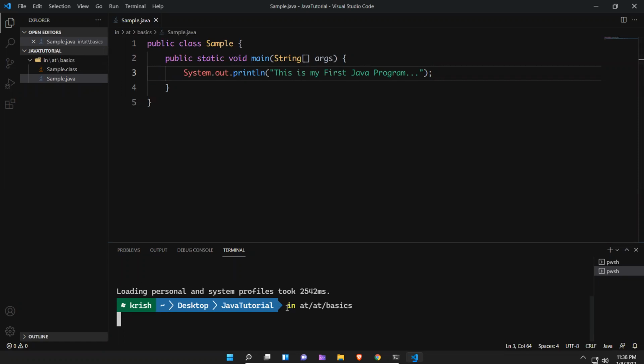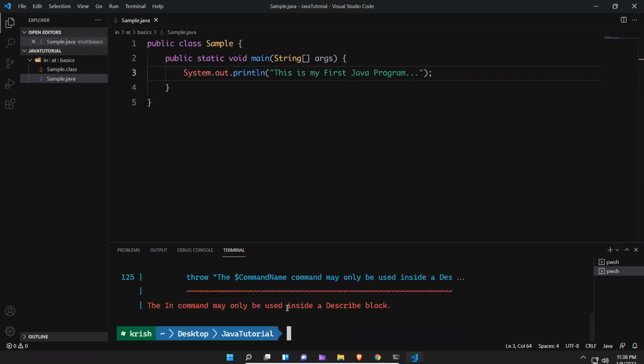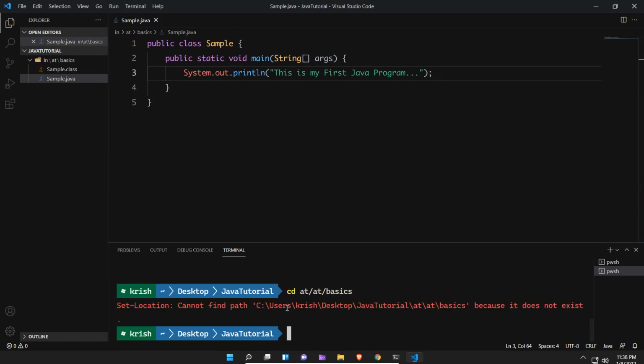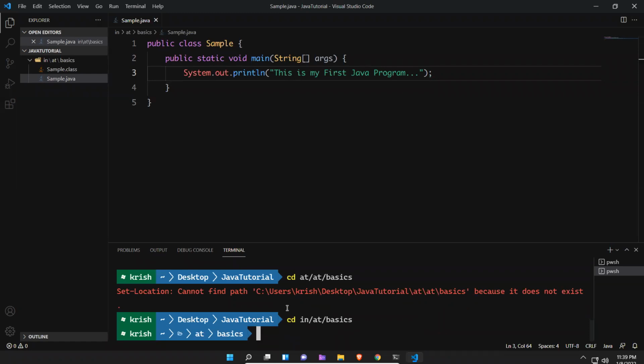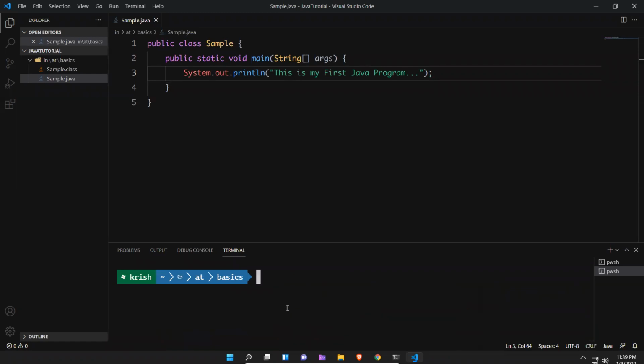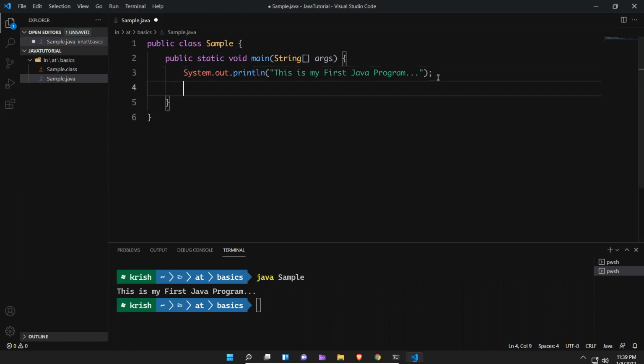I'll cd into that location, cd into the basics folder. Here I have a program. I will execute java Sample. Now it is printing, this is my first Java program. Just an example, will not spend much time. So int i is equal to 10, I am representing.